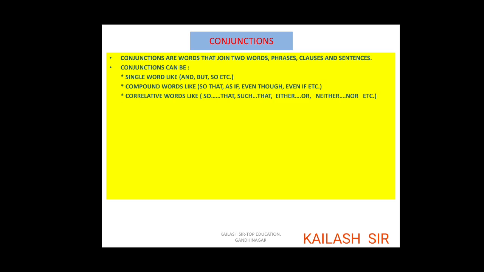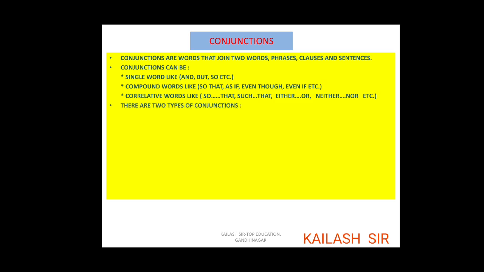So dash dash that, such dash dash that, either dash dash or, neither dash dash nor. They are at different places but in the same sentence. Thus they are known as correlative words. So conjunctions can be of three types. It can be a single word: and, but, so, etc. It can be compound words: so that, as if, even though, even if, etc. It can be correlative words like so dash that, such dash that, either dash or, neither dash nor, etc. I hope you are following.